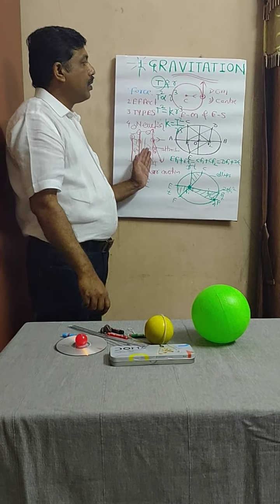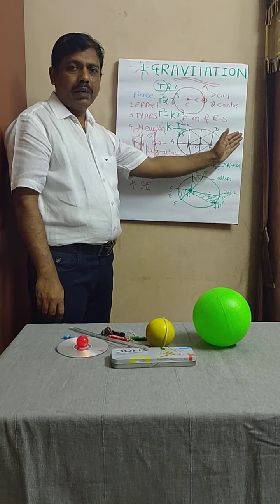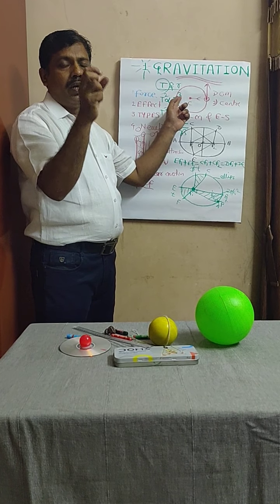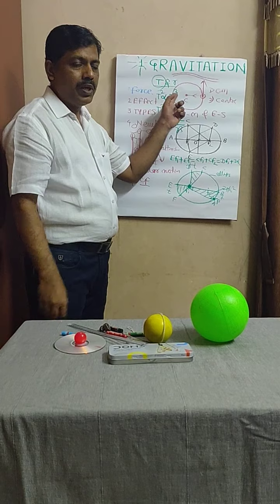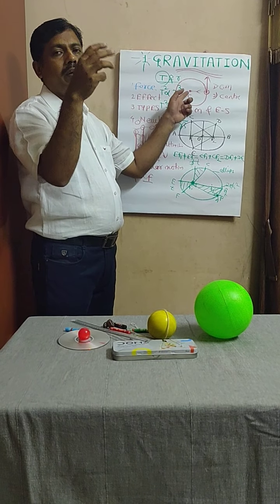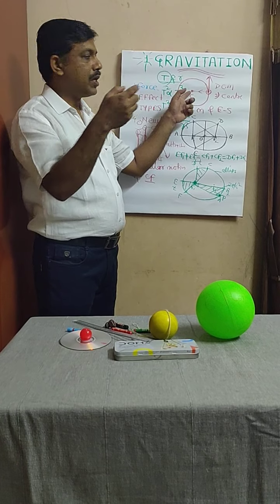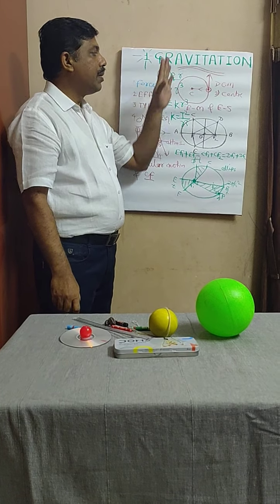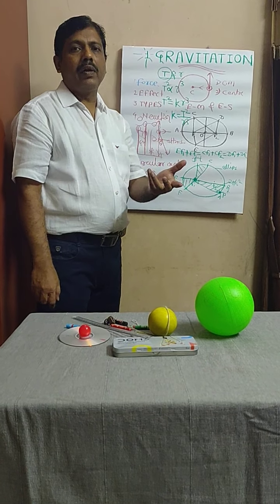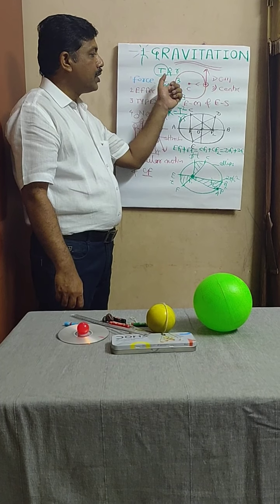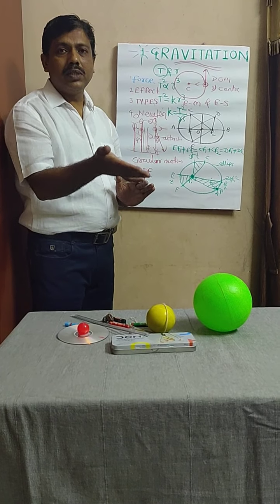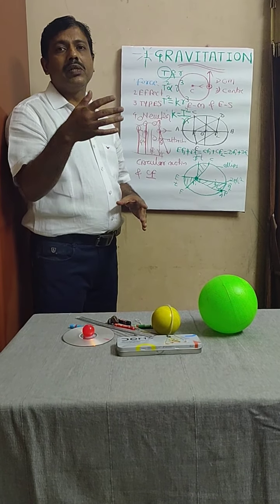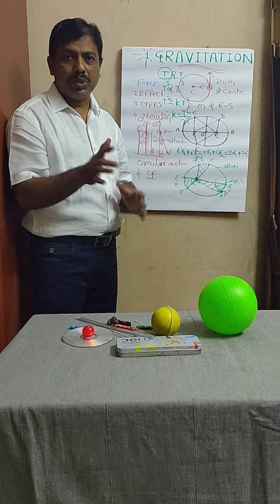After that, we switched over to the concept of circular motion and centripetal force. When a body is moving along a circular path, who is applying a force on that body? The central body is applying a force on the body performing circular motion, and the force is directed toward the center. Therefore, this force is known as centripetal force. Then we applied this idea of centripetal force to the Earth-Moon system and the Earth-Sun system. After this, we reached the various laws designed by Kepler for planetary motion.